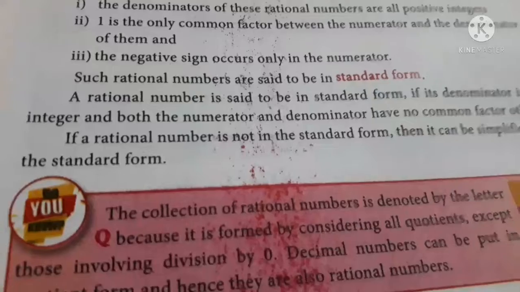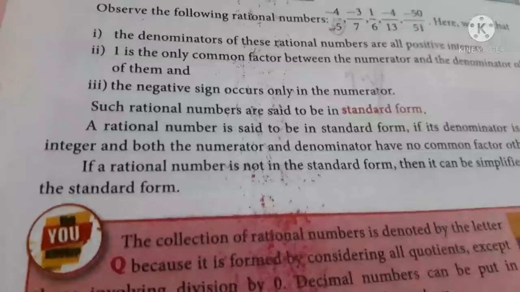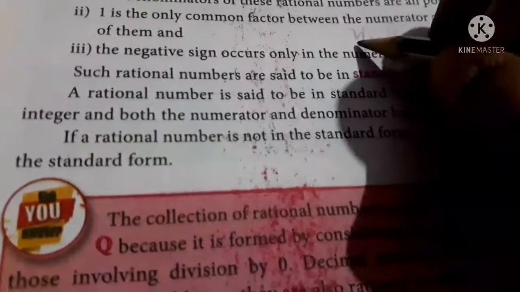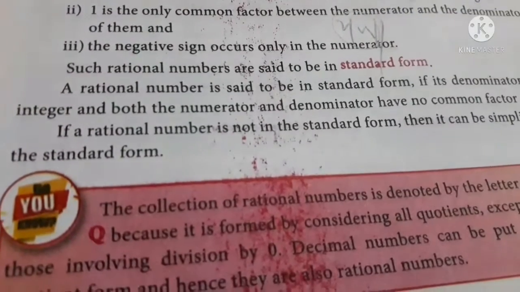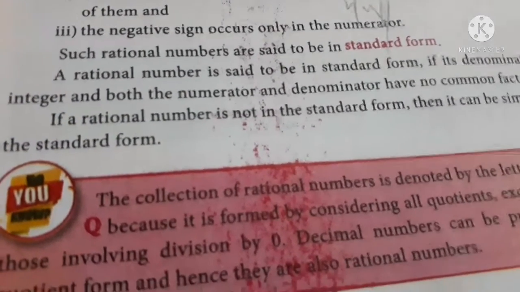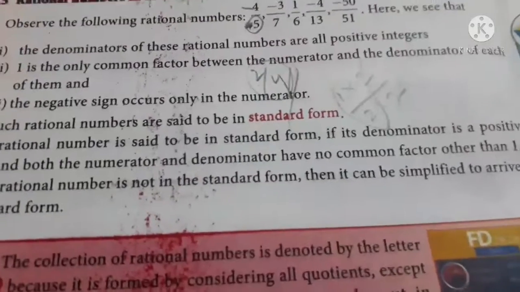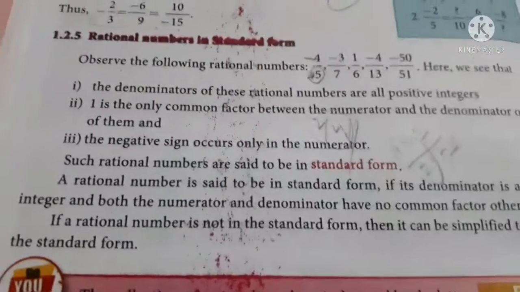Then the second rule: 1 is the only common factor between the numerator and denominator. Okay, this statement says that if it is 2 by 4, then this will not be called standard form, because you have another number common to these two, which is nothing but 2. Because 2 is nothing but 1 into 2 and 4 is nothing but 2 into 2. So when you cancel this, only 1 by 2 will be called standard form, because you have only 1 as a common factor. So the common factor also affects the standard form.